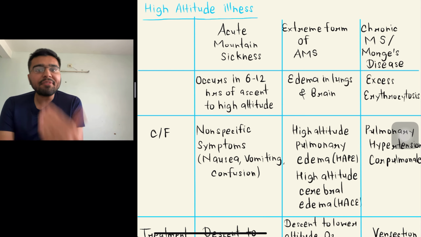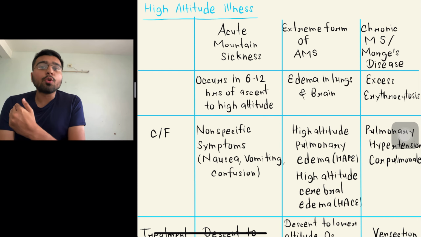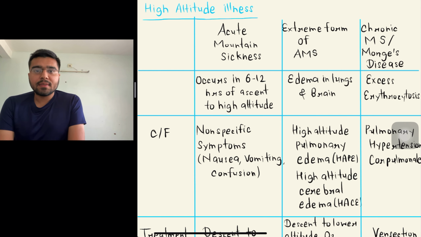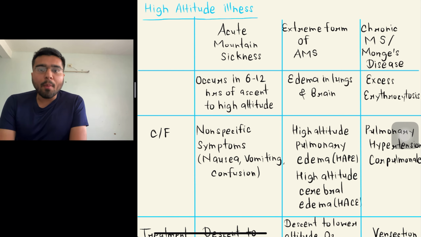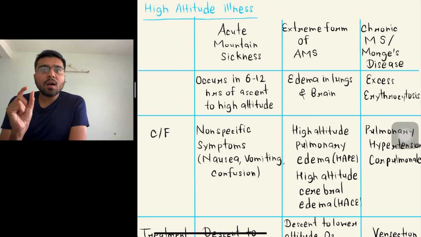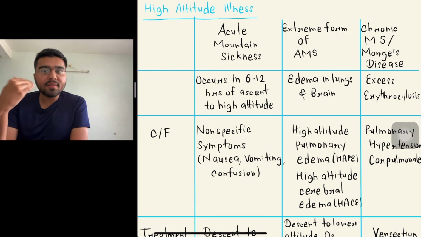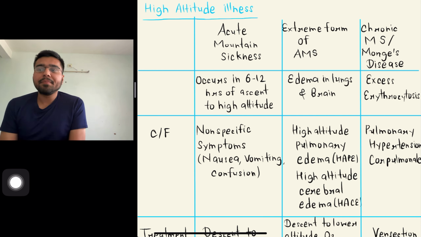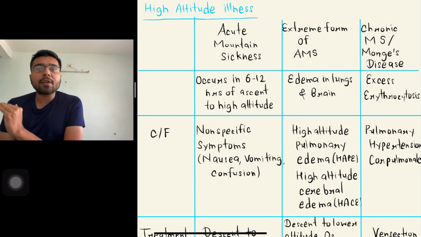What are the clinical features of acute mountain sickness? The clinical features include non-specific symptoms that are nausea, vomiting and confusion. Extreme form of acute mountain sickness has two important clinical features, that is high altitude pulmonary edema and high altitude cerebral edema. Third one is chronic mountain sickness or Monge's disease, that is characterized by pulmonary hypertension and cor pulmonale.